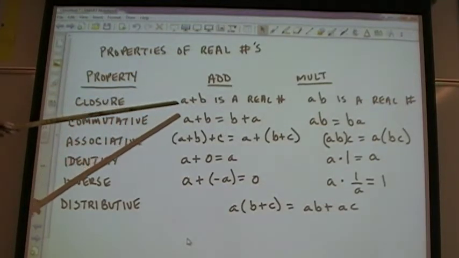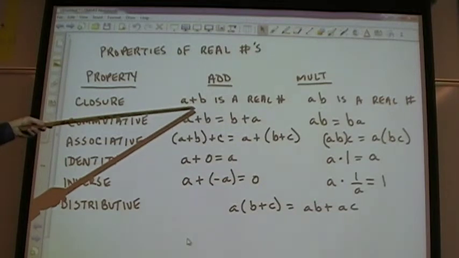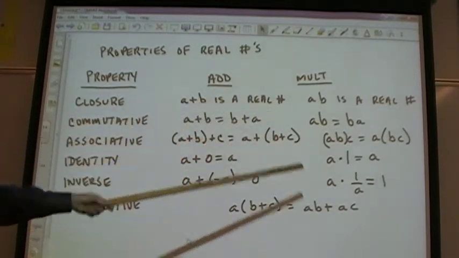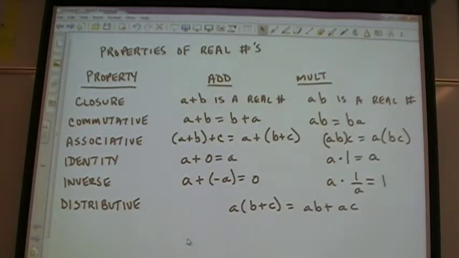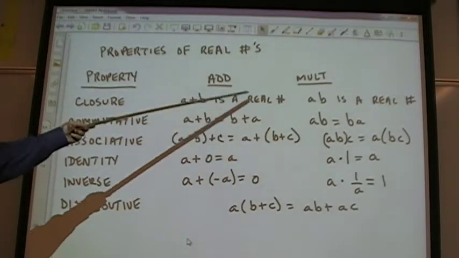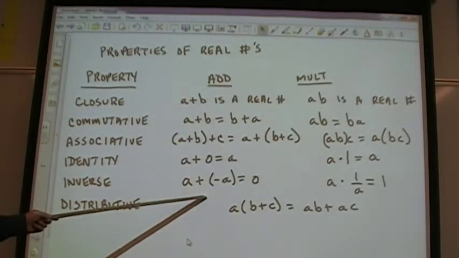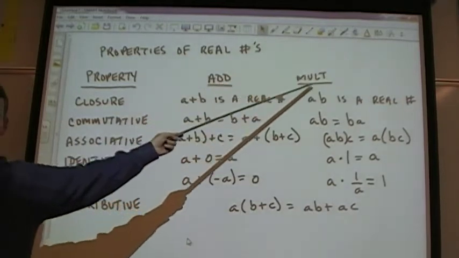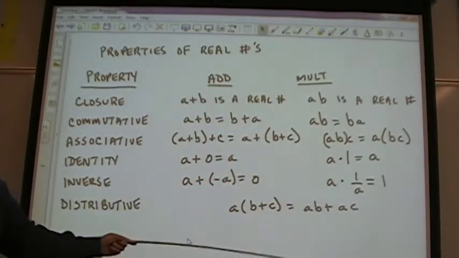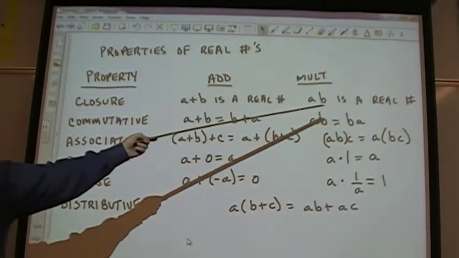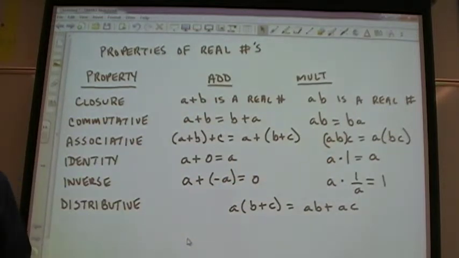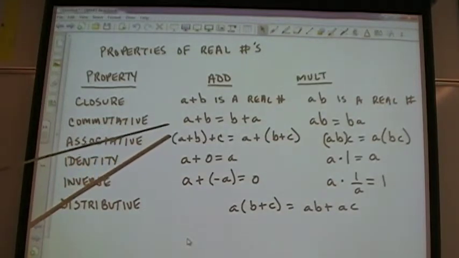Closure property of addition is saying if I add two real numbers, the result is going to be a real number. If I multiply, so this column is addition property, this column is the multiplication property. If I multiply two real numbers, the result is a real number. The commutative property of addition says it doesn't matter what order you add things in.